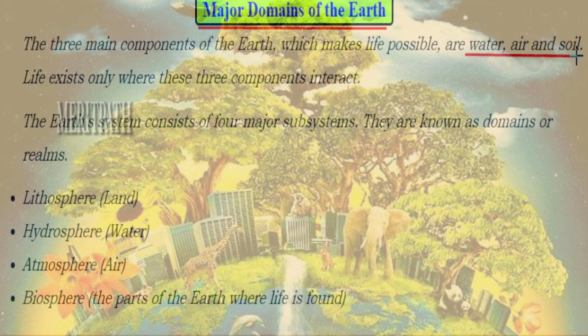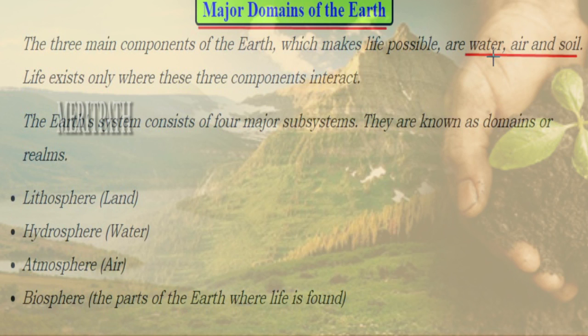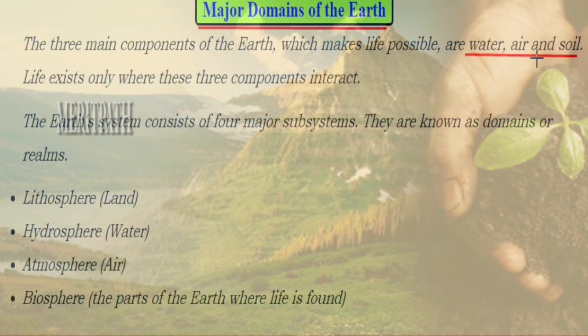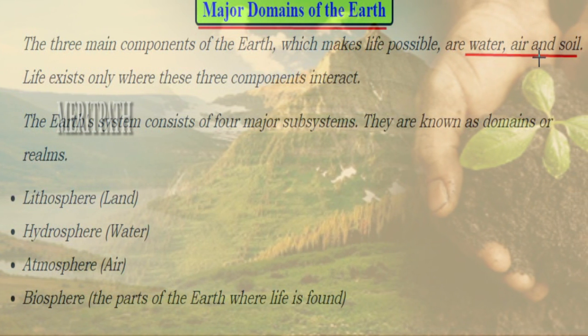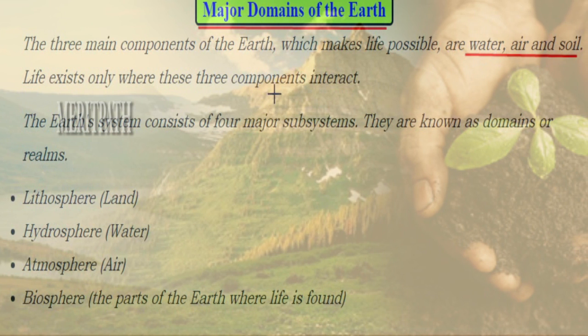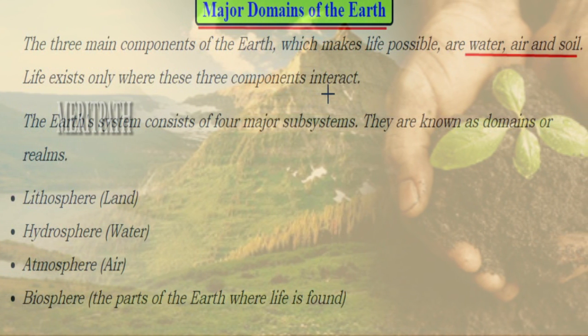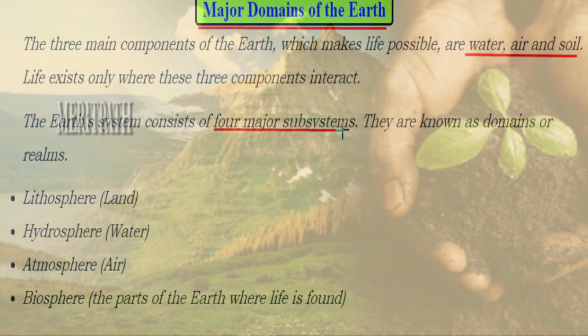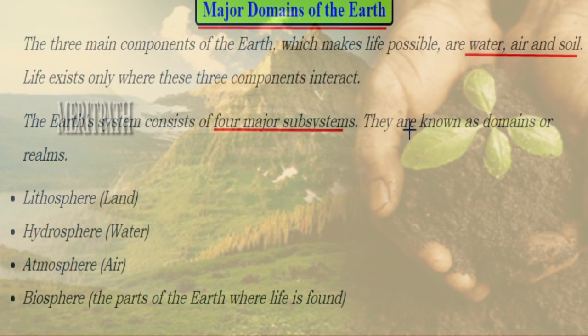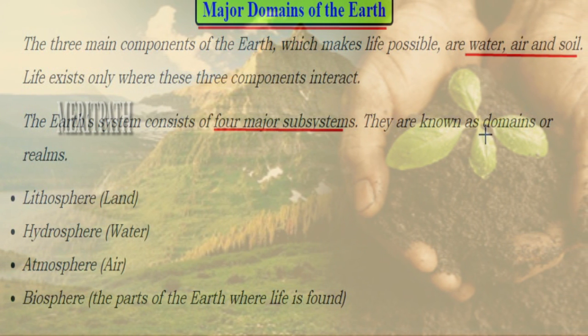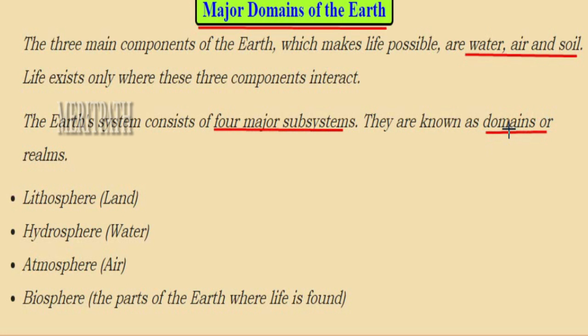So what are the three main components of the Earth which make the existence of life possible? They are water, air and soil. So life exists only where these three components interact with each other. So this planet Earth consists of four major subsystems. They are known as domains or realms.